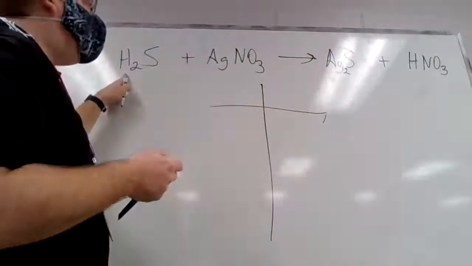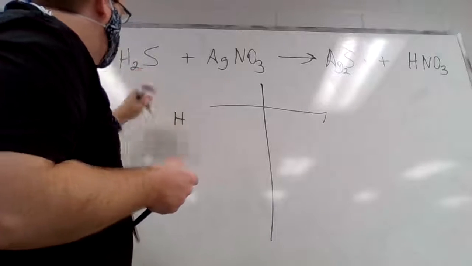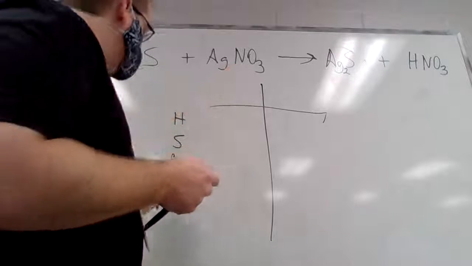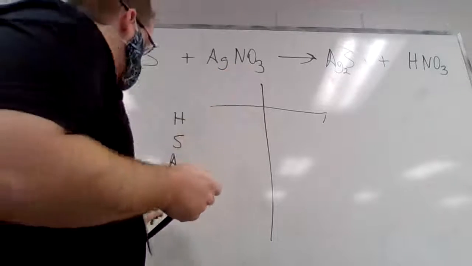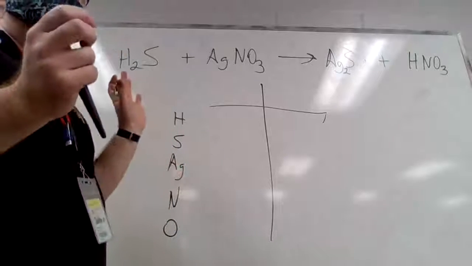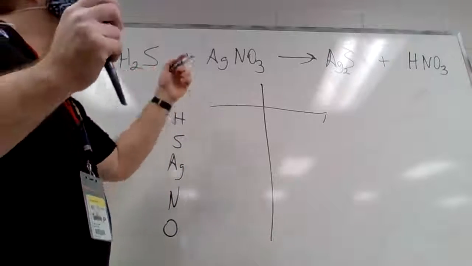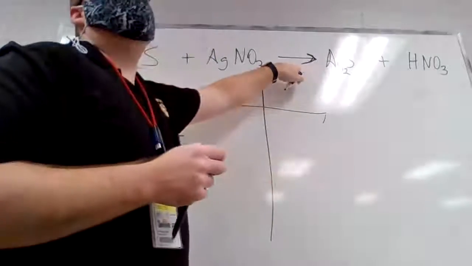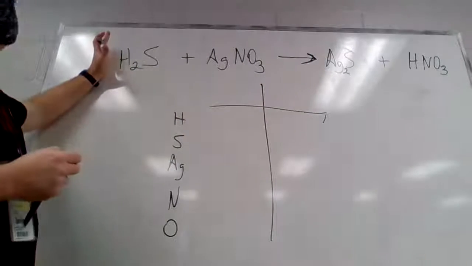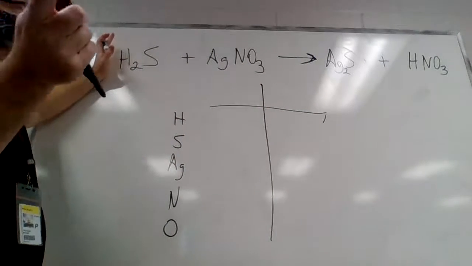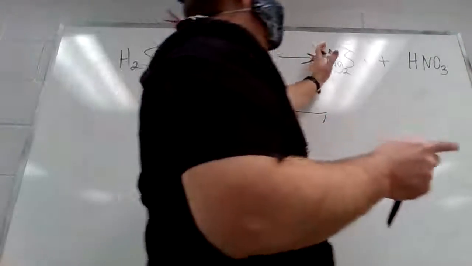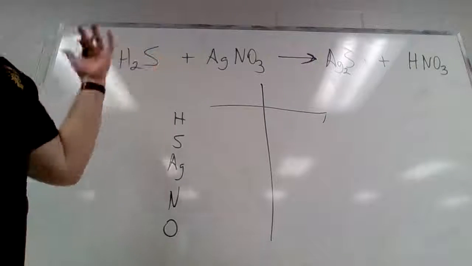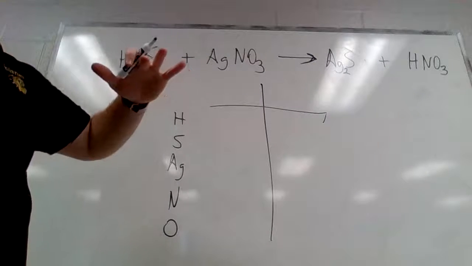So what are the chemicals that I have? I have hydrogen, I have sulfur, I have silver, Ag, I have nitrogen, N, and I have oxygen, O. Is that all the chemicals? Yes. Now I need to count them on the left side and the right side. This arrow here is your reaction happening. So everything to the left of the arrow is called what? Reactants. Reactants are what goes in. Products are on the right side. They're what comes out. And so I'm literally just going to count how many atoms do I have in the reactants, how many atoms do I have in the products.